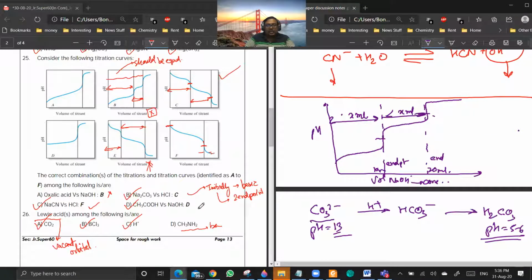Now, last one is acetic acid versus NaOH. Then it will be something like D. It will start with a pH less than 7, and at neutralization, you will have alkaline pH due to hydrolysis. It will increase when you are adding NaOH. Are you clear? Yes, sir. Yes, sir. Okay. So B and D are incorrect graphs. They won't represent any situation.